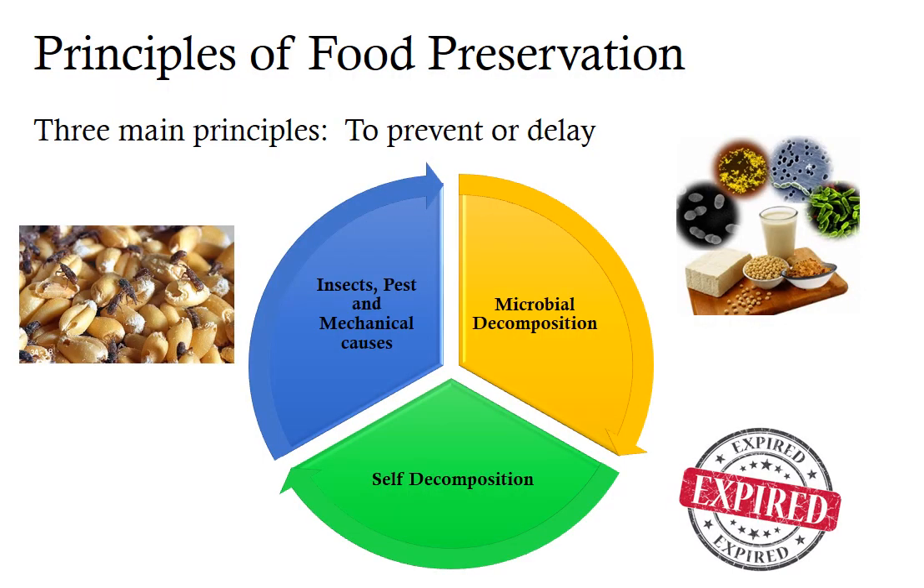There are mainly three basic principles of food preservation, and this topic we have already covered in the classroom, but let us just quickly go through it. The first principle is to prevent or delay microbial decomposition due to various food spoiling microbes, to prevent or delay self-decomposition due to various enzymatic reactions or chemical reactions, and in the end to reduce the losses due to insect, pest and mechanical causes.